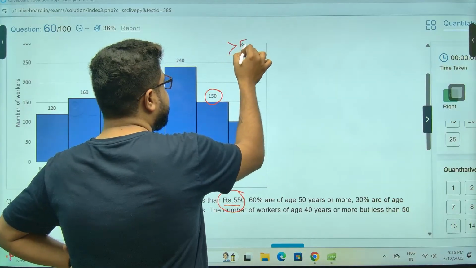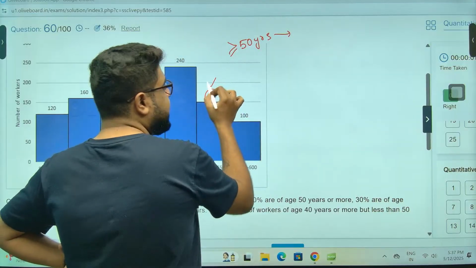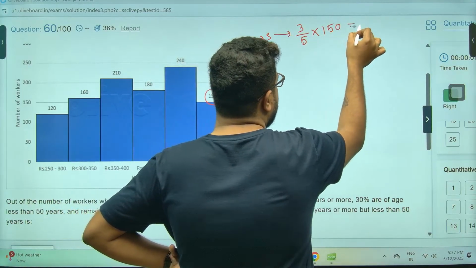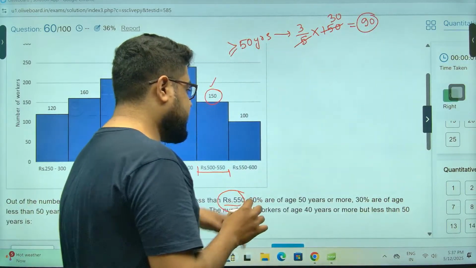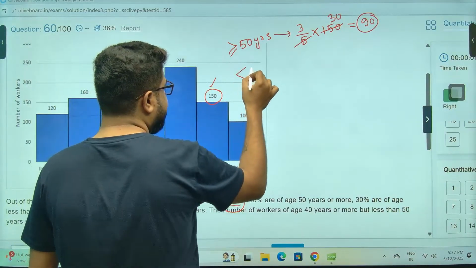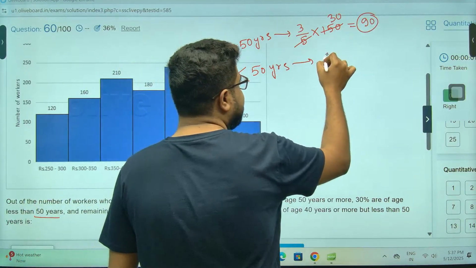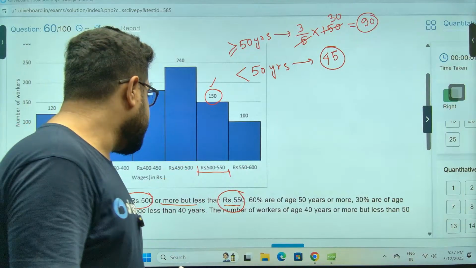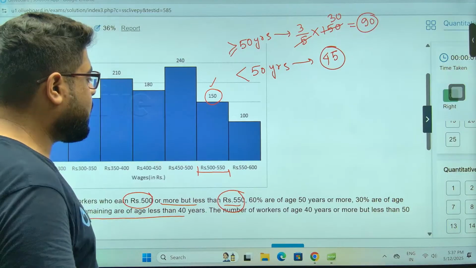So greater than or equal to 50 years is 60% of 150. 60% means 3/5 of 150, so 90 people. 30% are of age less than 50 years. So 60% is 90, which means 30% will be 45. No need to solve, it's half. Now the remaining are less than 40 years.